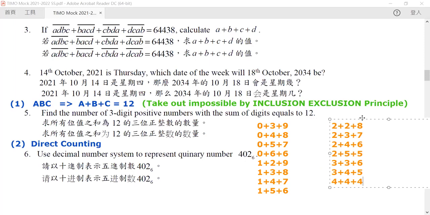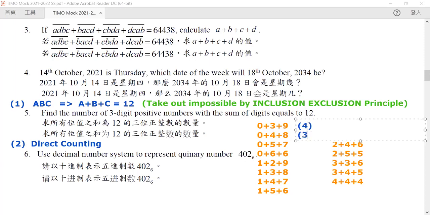Now let's compute how many different ways you can rearrange these digits such that it is a 3-digit number. So for our 0, 3, 9, how many ways can we rearrange it such that it is a 3-digit number? Remember that the 0 cannot be placed on the first digit, so it must be either 9 or 3. So there are only 2 ways of placing that, and all the others will be 2 times 2 times 1, and hence there are only 4 different ways of doing this.